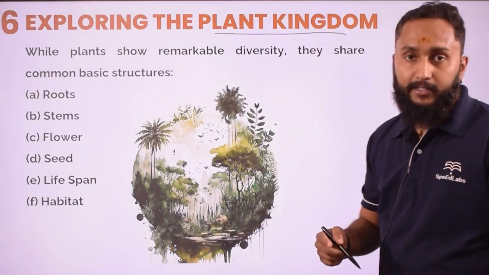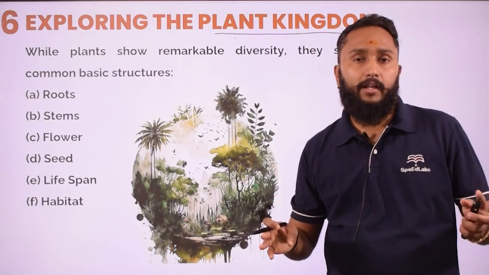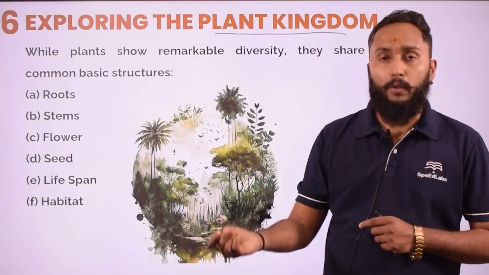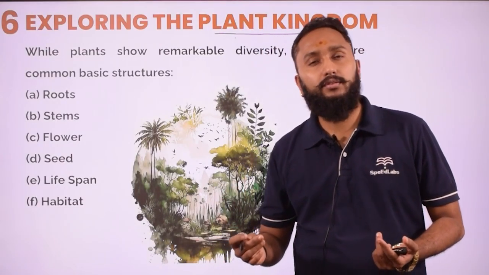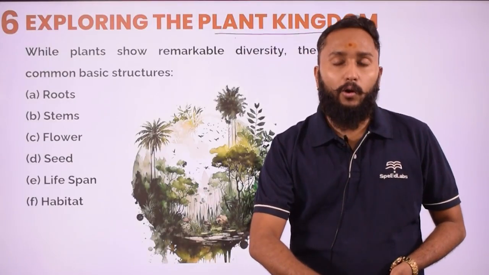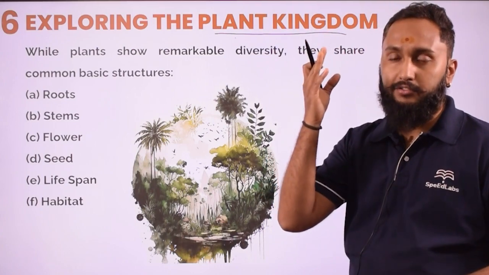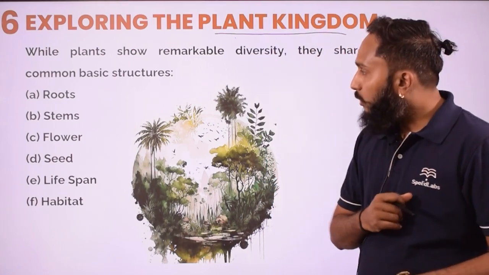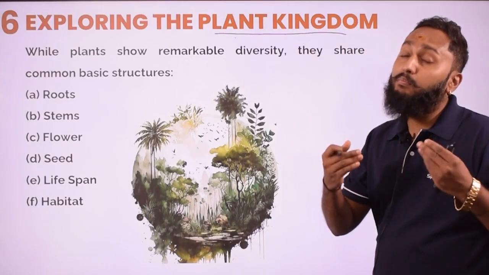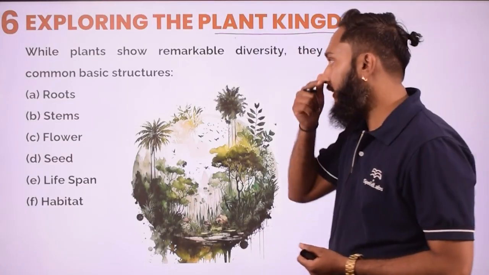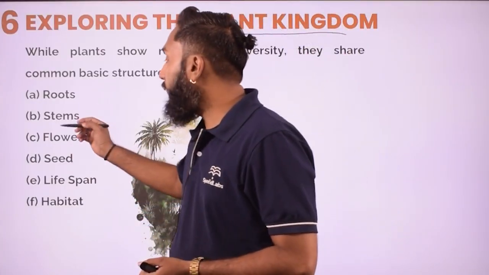When we say plant kingdom, among the different types of plants you can see in your surroundings, some will be able to produce flowers, some will not, some will be able to produce fruits, some are not, some will crawl on the soil, some will be able to climb, some will stand straight, but some will not be able to do this. So on this basis, or several other bases also, you can classify the plants. Let us try to understand what are the common basic structures or characters of these plants, and how you will be able to classify them.